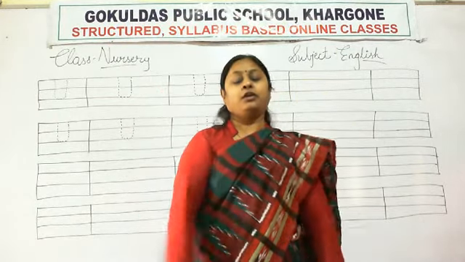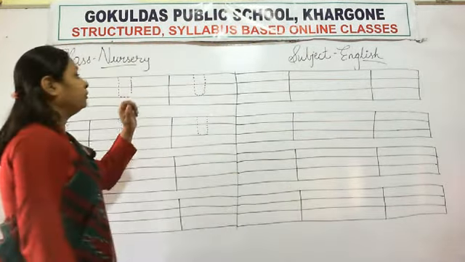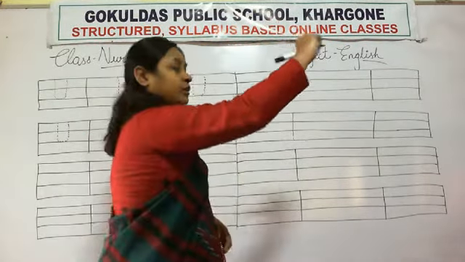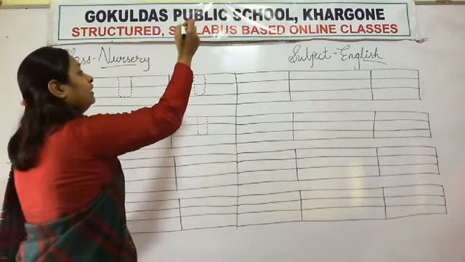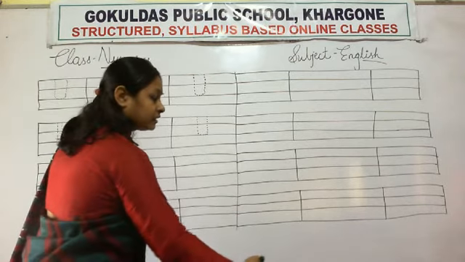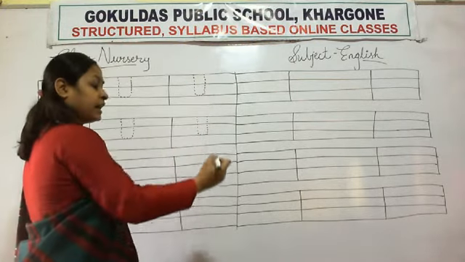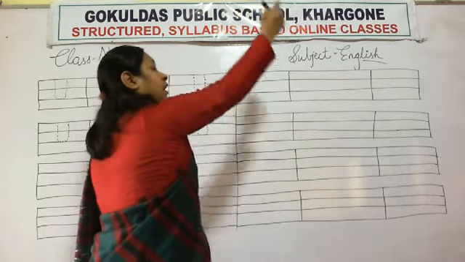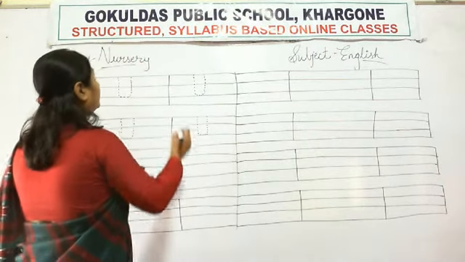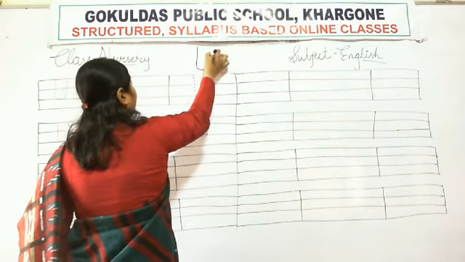Very good. Now today we will learn letter U. Which letter? U. How will you write letter U? Look here. This is your right hand. First, what do you have to do? You have to write a standing line, then a curve, and then an up standing line. Like this you have to write letter U.